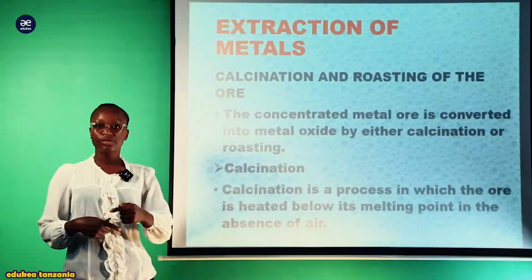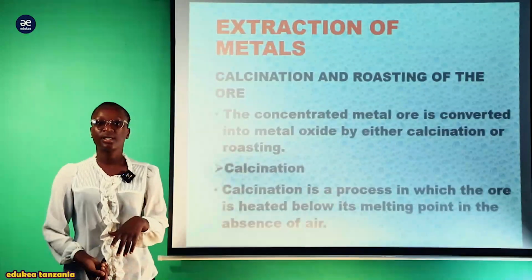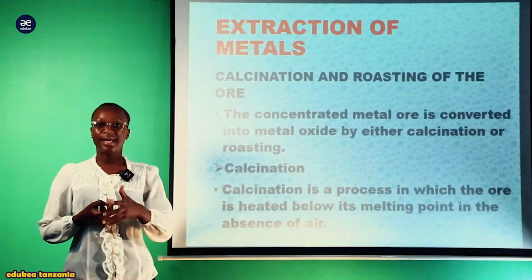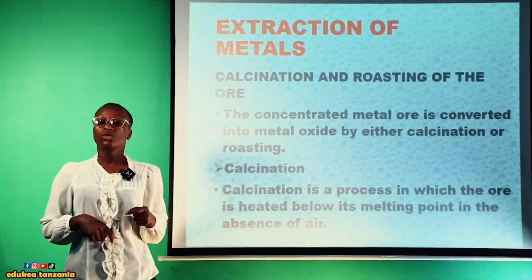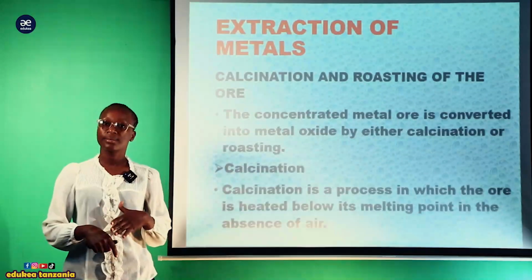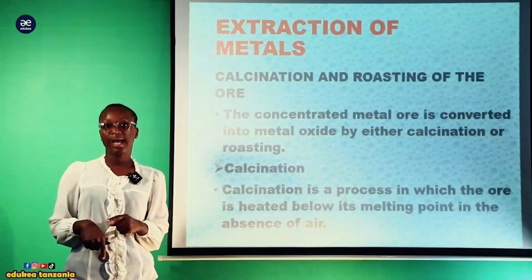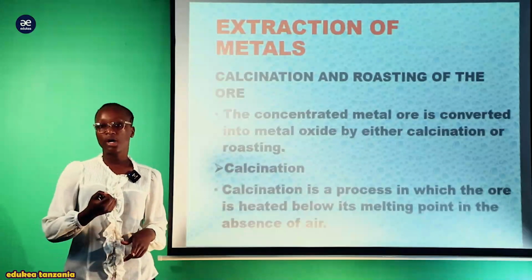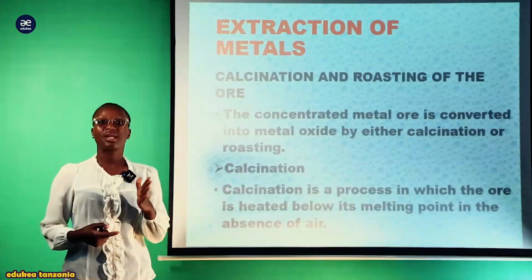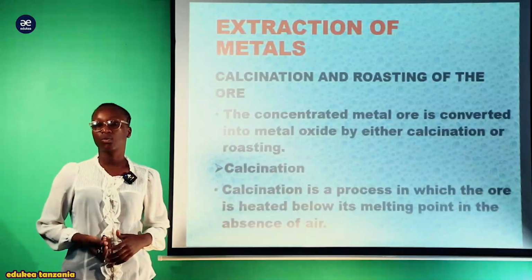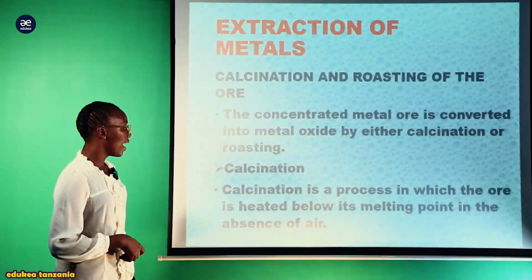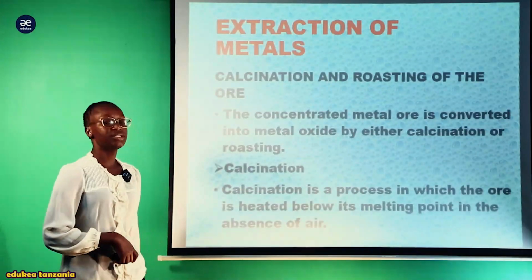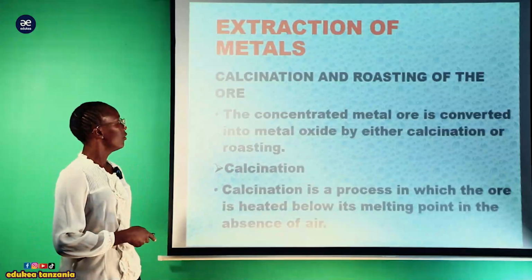Tuna heat below na kunakuwa na absence of air, na air ambayo tunaizungumzia hapa mean that no oxygen, as we know kwamba oxygen ndo ina support combustion, ina support heating. Kwa hiyo tunafanya heating katika absence ya huyu oxygen gas or air.